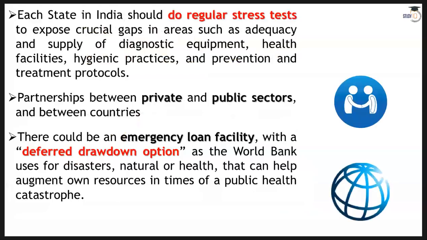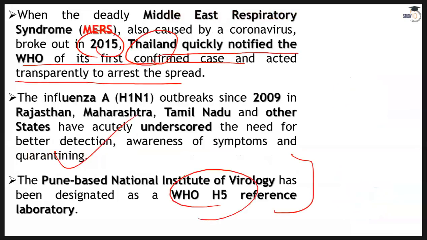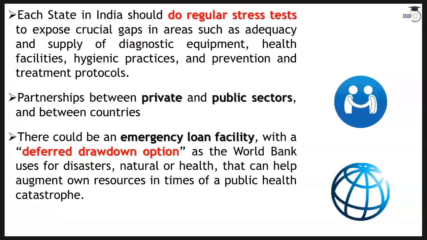What we need now is, in each and every state, we should have this sort of centers, right? WHO reference laboratories and important centers where we can test viruses and where we can also conduct regular stress tests like mock drills, every few months or twice a year, so that in case something goes wrong in future, we know exactly what to do.